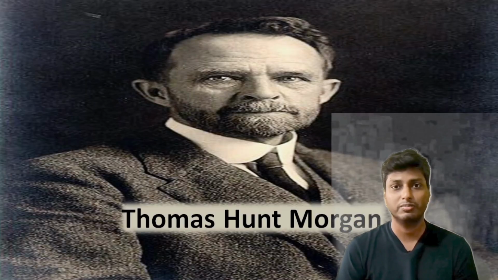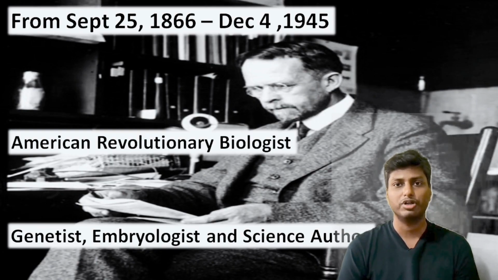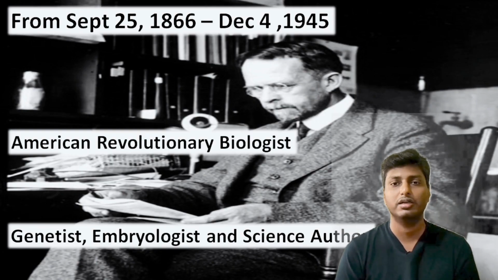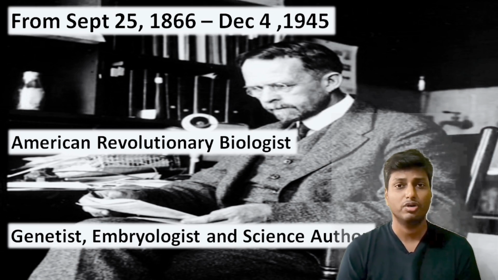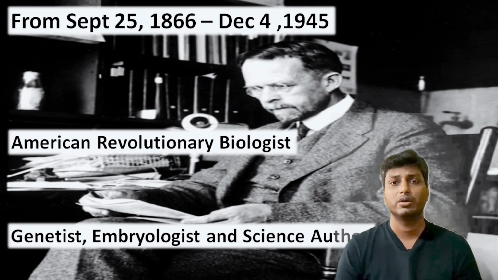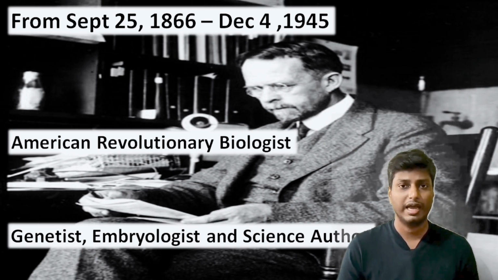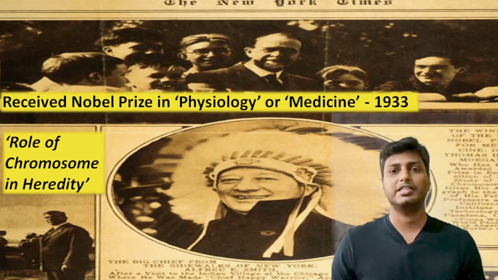As we all know, Thomas Hunt Morgan came out with certain findings related to linkage as well as recombination. He was born in the year 1866 and died in the year 1945. Dear students, he was also known as an American revolutionary biologist because he made observations related to linkage and recombination, and these observations were very new during that time. He was a geneticist and an embryologist, and he wrote many books in the field of biology, which is why he is also known as a science author. T.H. Morgan received the Nobel Prize in the year 1933 for discovering the role of chromosomes in heredity.